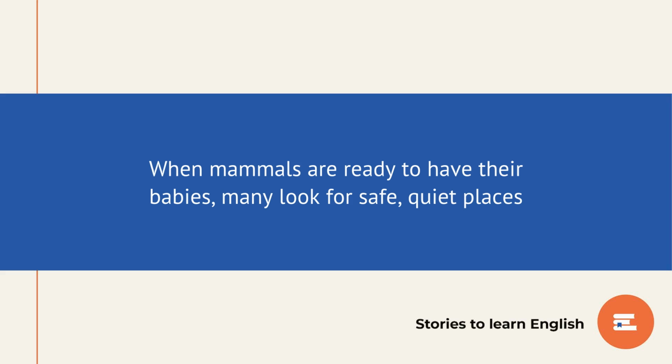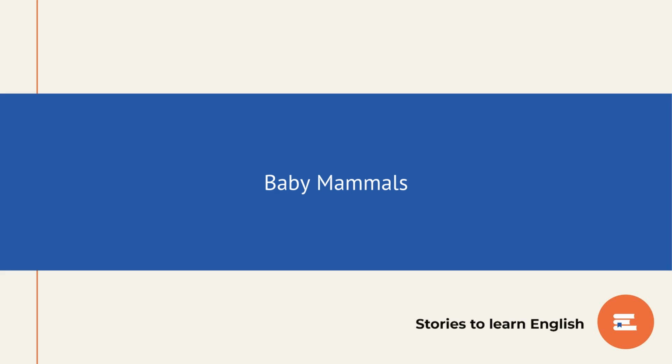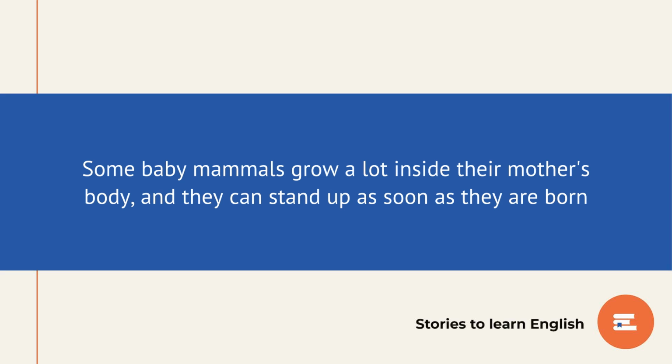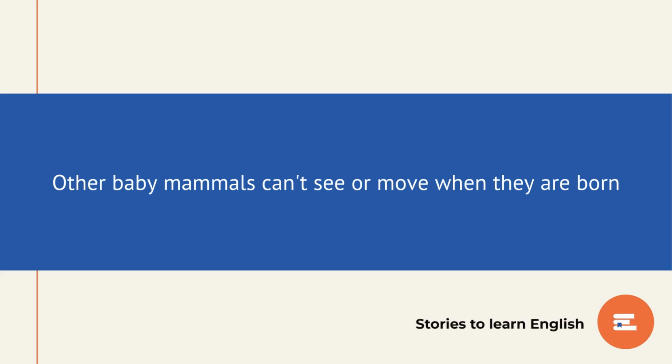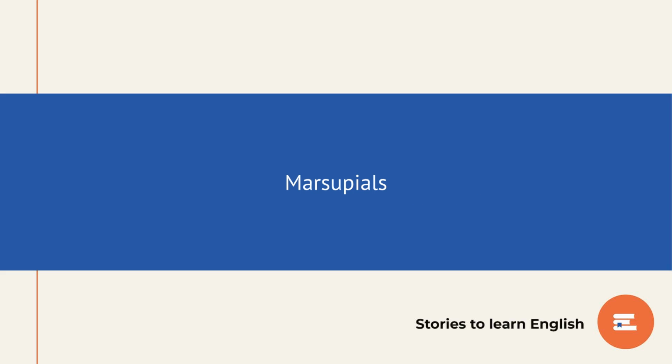When mammals are ready to have their babies, many look for safe, quiet places. Polar bears dig special dens in the snow so that their babies will be warm and safe. Baby mammals. Some baby mammals grow a lot inside their mother's body, and they can stand up as soon as they are born. Other baby mammals can't see or move when they are born. Mammals produce milk for their babies, and this is the only food or drink that they need at first.